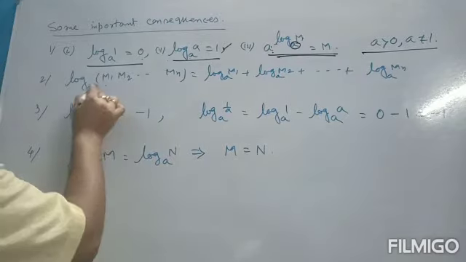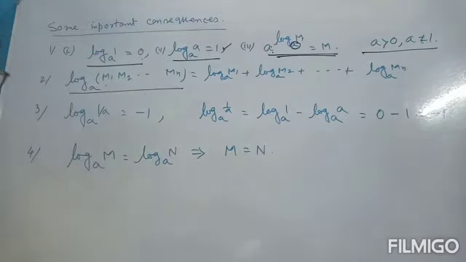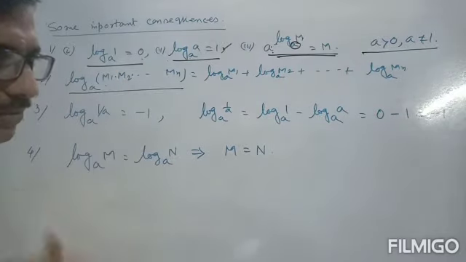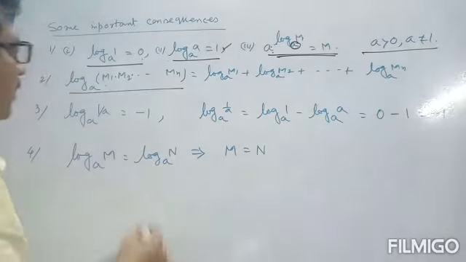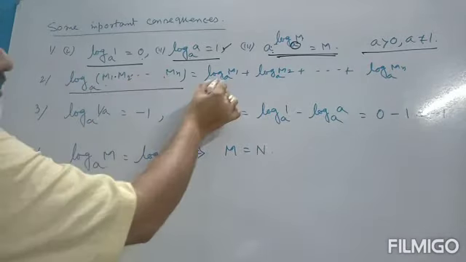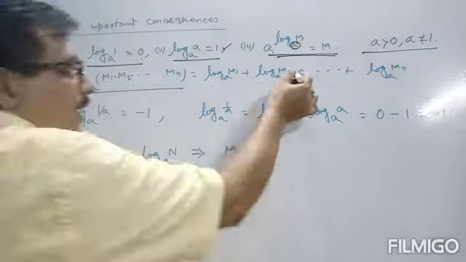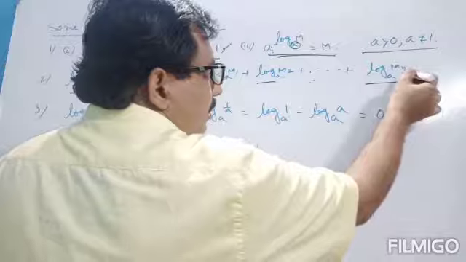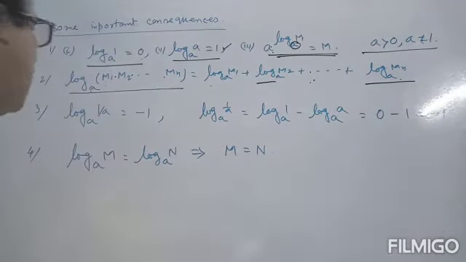Next, like the first formula, it is not only for 2 terms; if 3, 4, 5 or any finite number of terms are multiplied, log m1 m2 ... mn to the base a is equal to log m1 to the base a plus log m2 to the base a plus log m3 to the base a, and in this way up to log mn to the base a, for finite terms.